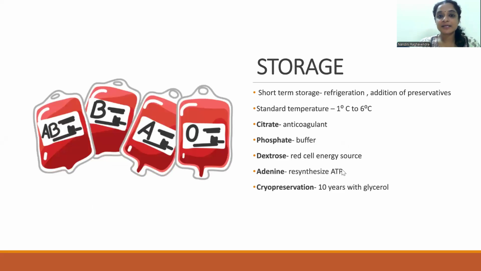So once the blood is obtained, it needs to be stored. And for short-term storage, refrigeration and addition of preservatives are used. Standard temperature of storage is usually 1 to 6 degrees Celsius. Citrate is used as an anticoagulant. Phosphate is used as a buffer. Dextrose is used as a red cell energy source. And adenine is used to resynthesize the ATP.